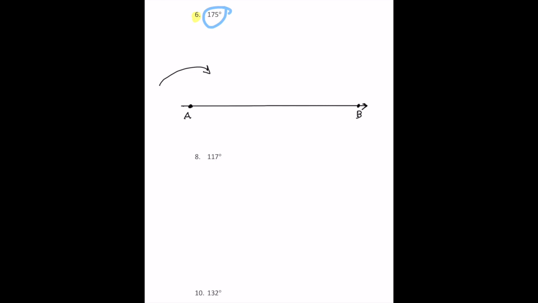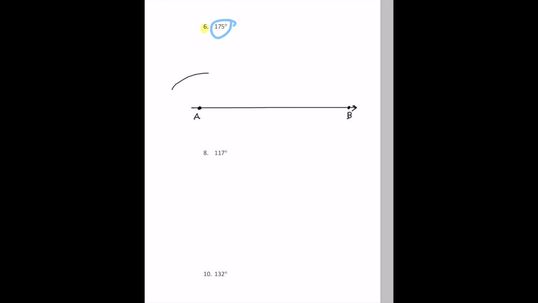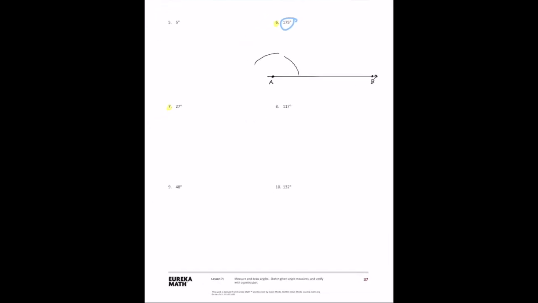At someplace in this direction. Right? So where will it end up? 0 starting at point B, going around, and then ending up somewhere there. It is going to look like this, 175 degrees.